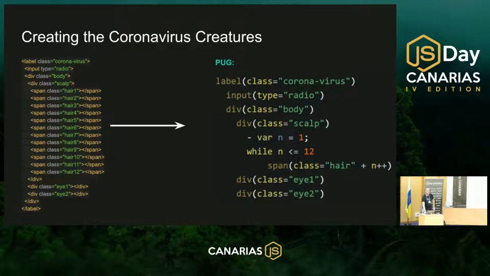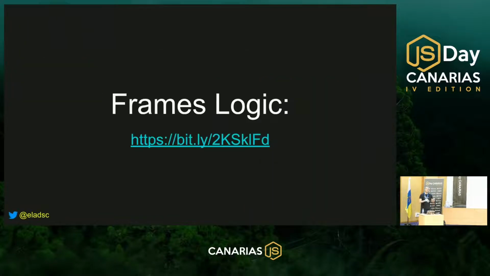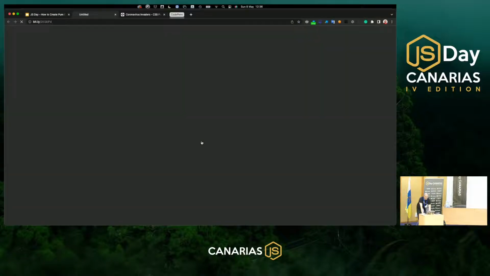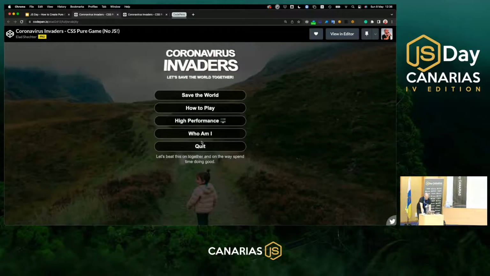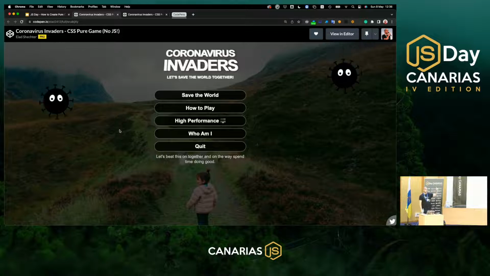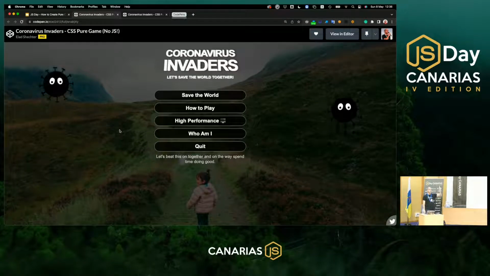And now, let's start to talk about all the fun part, all the logic of the game. First, we need to talk about the frames logic, because in the game we have a lot of frames. To do that, we will take a look again at the game itself. And as you can see here, this is the first game menu frame. This is the first frame that I need to represent in my HTML document.